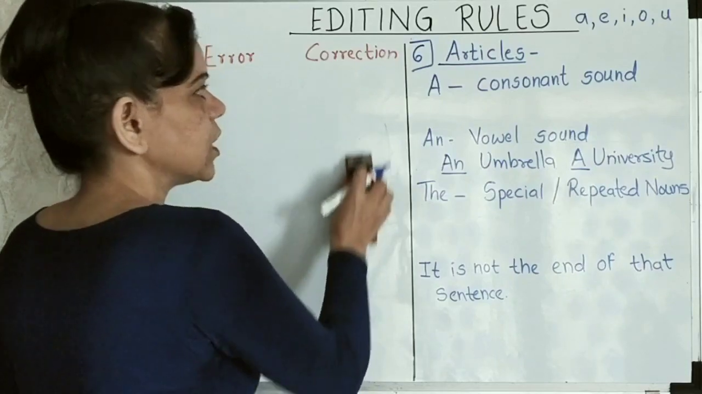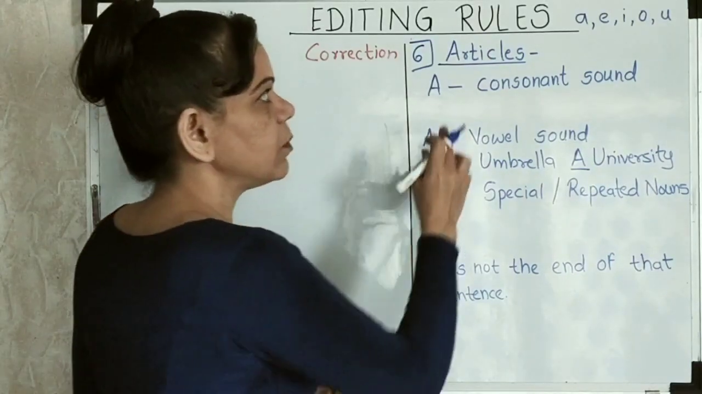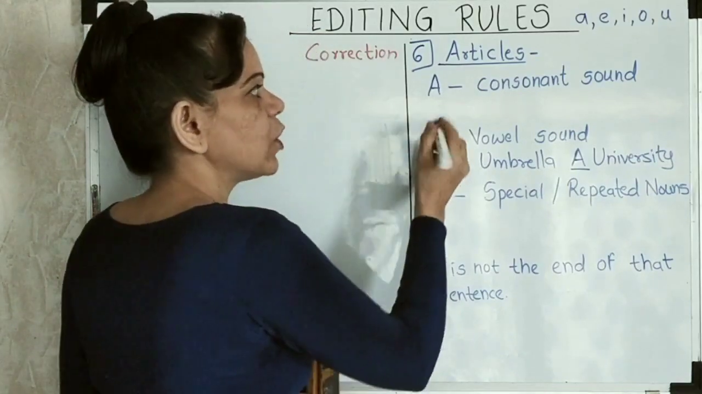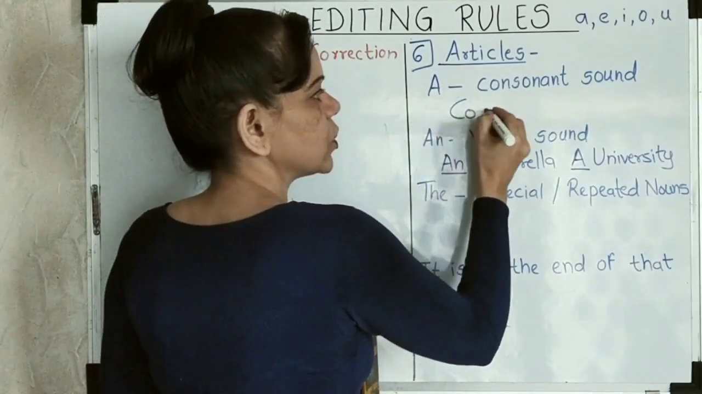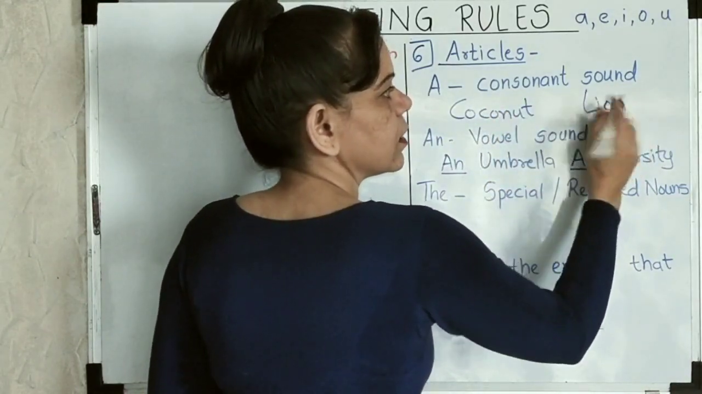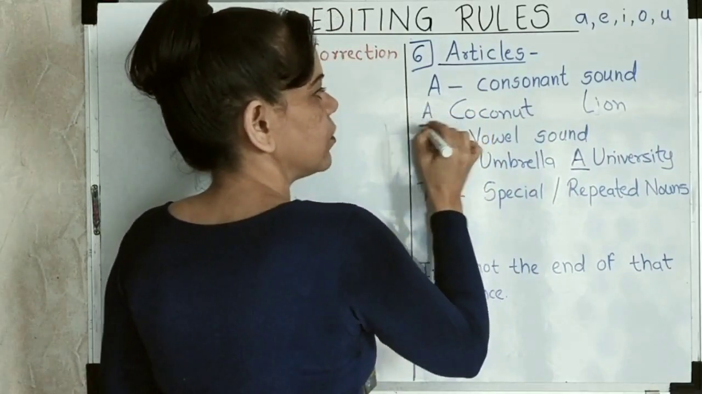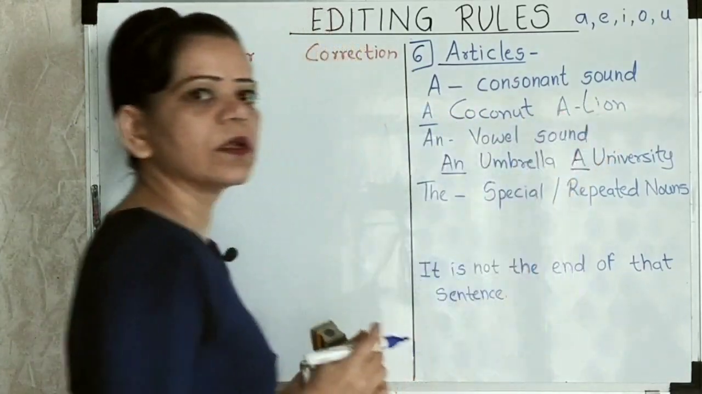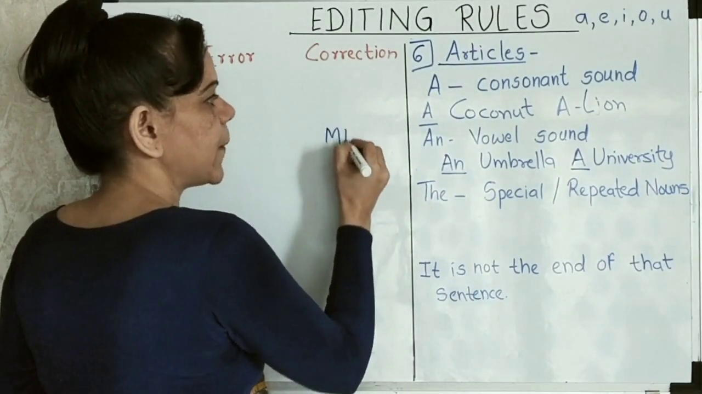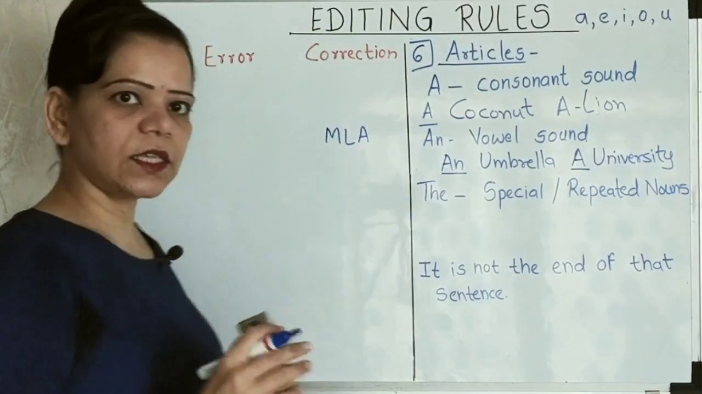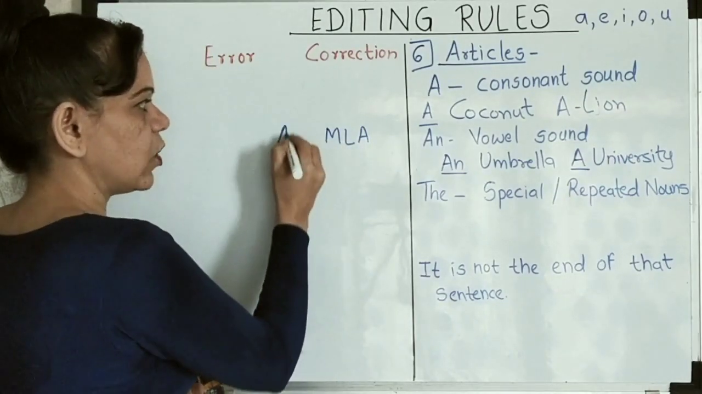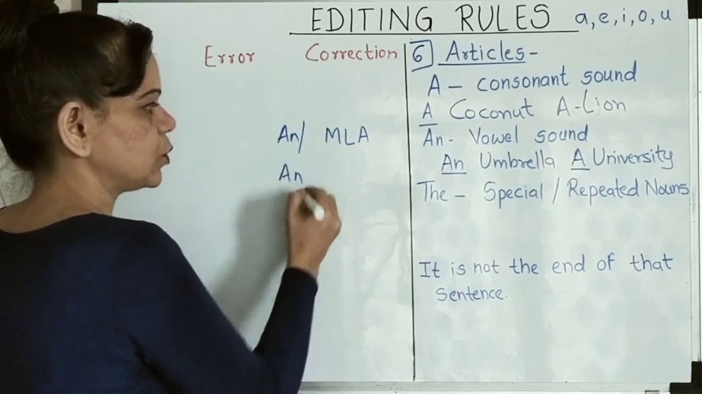Okay. Now let's come to a now. A will be written for all the other consonant sounds, 21 consonant sounds, wherein you've got something like coconut, and all the consonant sounds, lion. So I'll put in an a there. Okay. For example, let's try a weird example. If I have the word MLA, he is the MLA. What do I put before that? A or an? What's more appropriate?